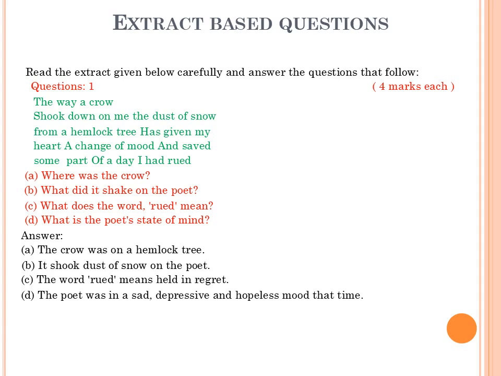Now, first question is, where was the crow? The crow was on a hemlock tree. What did it shake on the poet? It shook dust of snow on the poet. What does the word rue mean? The word rue means held in regret. What is the poet's state of mind? The poet was in a sad, depressive, and hopeless mood at that time.